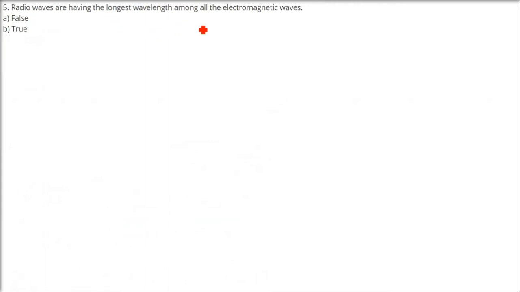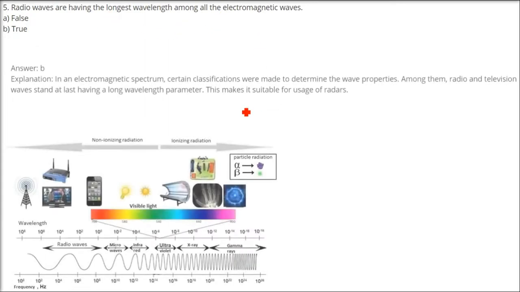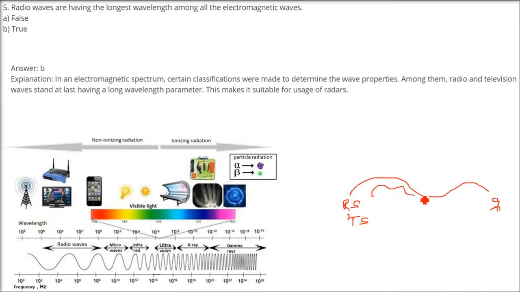Radio waves are having the longest wavelength among all the electromagnetic waves, and this is absolutely correct, true. So you have a radio station or a television station, and you are here. You are able to hear everything. You are able to broadcast and telecast. You are able to see and hear, because it is able to clear a big mountain. It is able to clear the buildings, etc. So this is true. Here we have the wavelength quite high, frequency less.